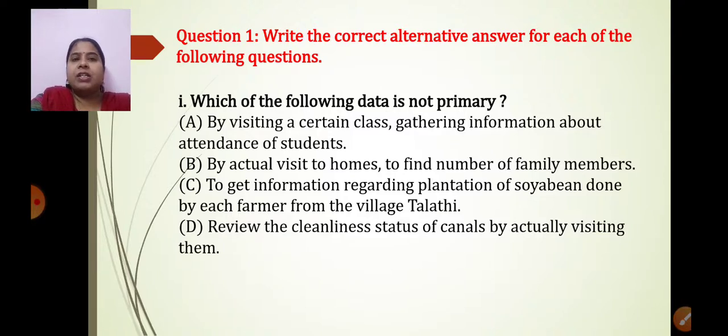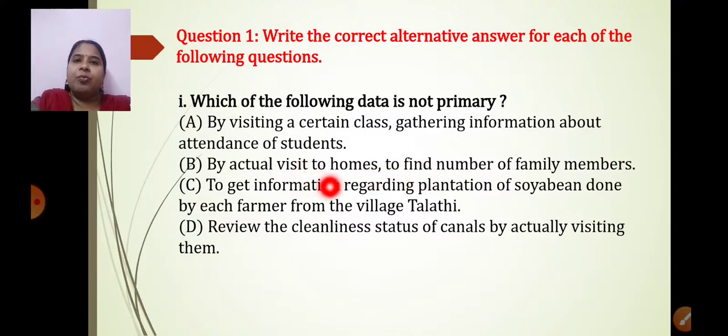By visiting a certain class, gathering information about attendance of students. Now visiting a certain class and then gathering information, this process is being done by a particular individual, right? So this is primary data. By actual visit to homes, this is also primary data, to find the number of family members.